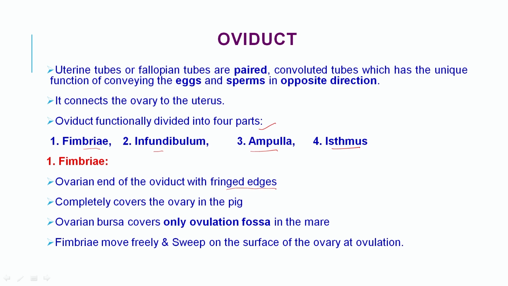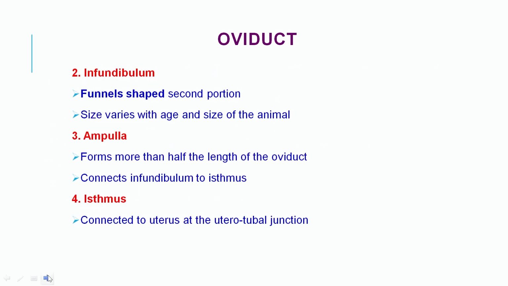That end portion will have fringed, finger-like projections that completely cover the ovary in pigs. The ovarian bursa covers only the ovulation fossa in the case of the mare. The fimbriae move freely and sweep over the surface of the ovary at the time of ovulation.